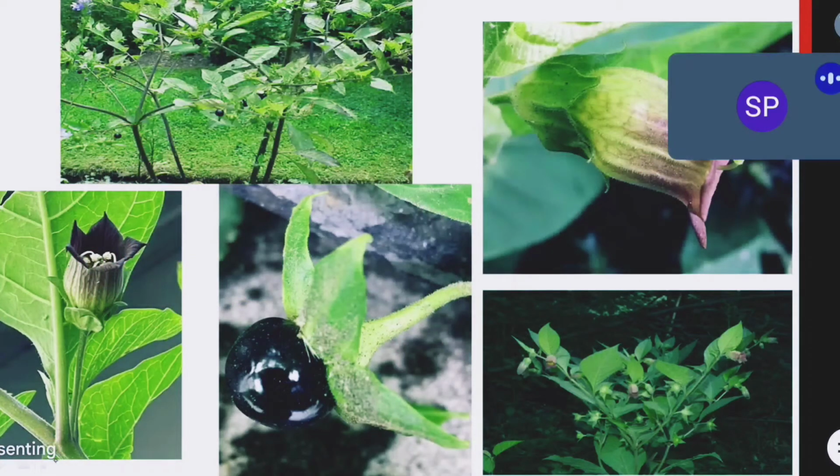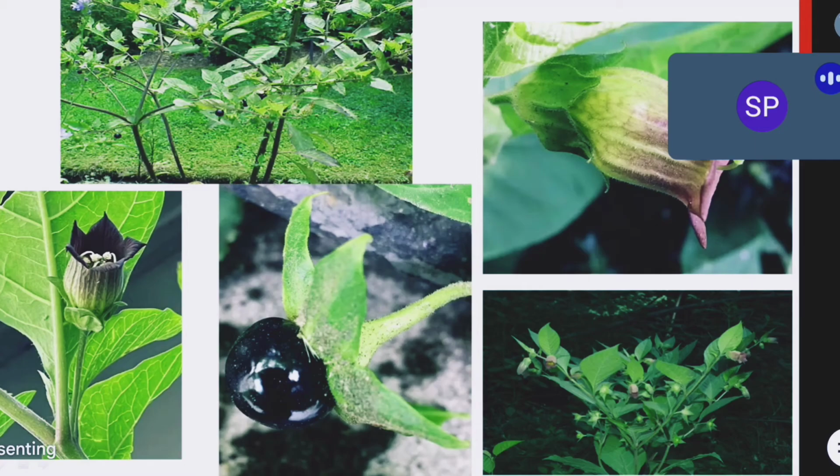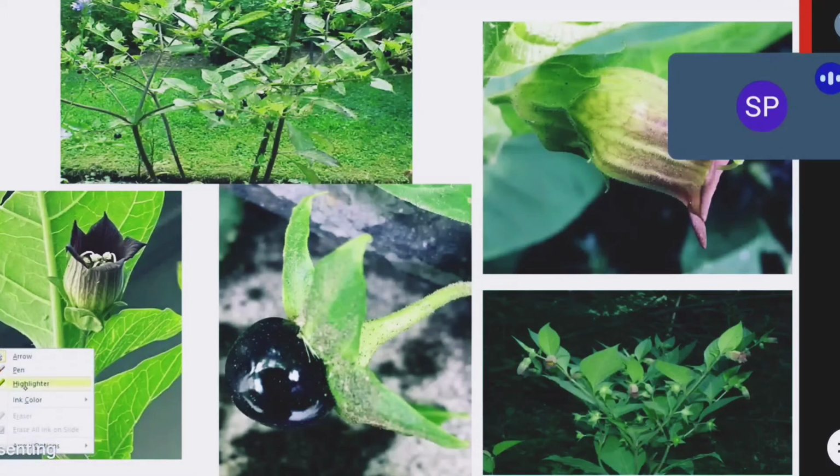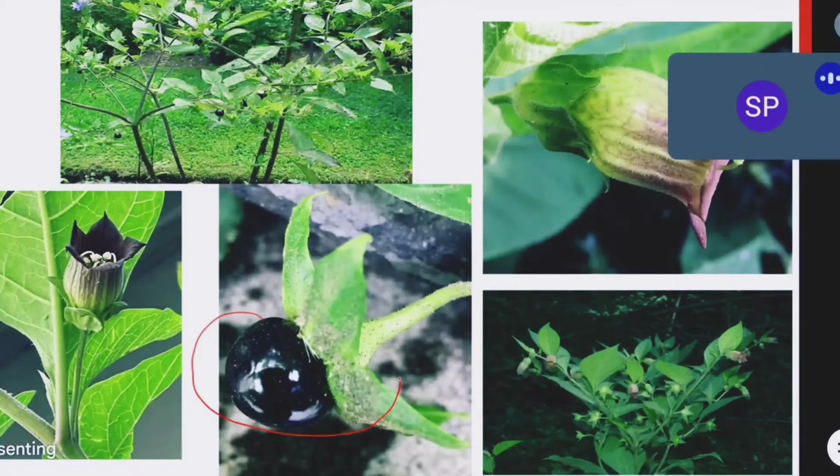You can see the image. This is the Atropa belladonna plant. Atropine is obtained from the fruits, flowers and roots of Atropa belladonna. If you see this plant anywhere, just imagine this is the Atropa belladonna plant. If anybody tries to eat the fruits, what happens, you know? What happens if the fruits of Atropa belladonna are consumed? Anybody from the class? Cardiac depression.